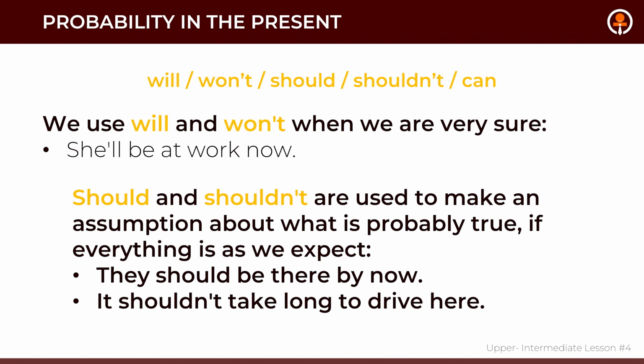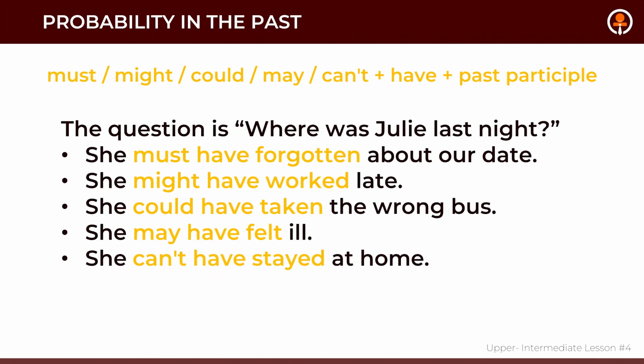Can, the modal verb can, is used for something that is generally possible, something we know sometimes happens. For example, prices can be high in London. So prices can be both high or low. It just depends on the situation. So this is the probability. And also, can is not used to talk about specific possibilities. He could be on the bus instead of can. In this case, we do not use can. We use just could.